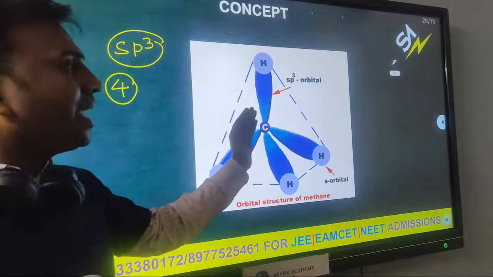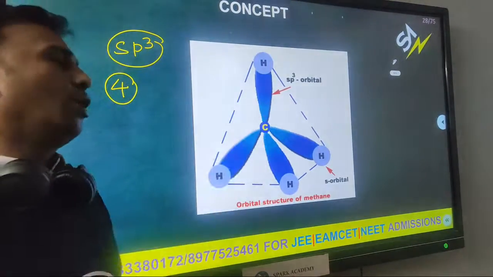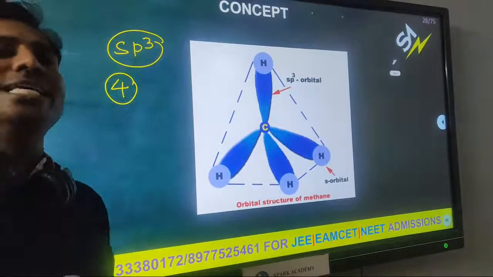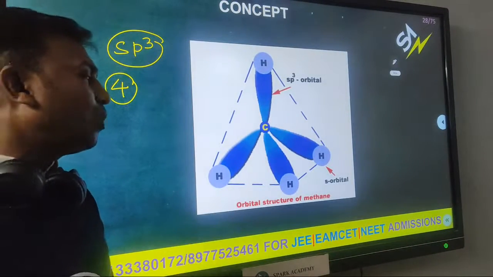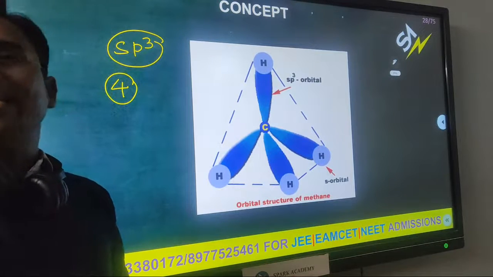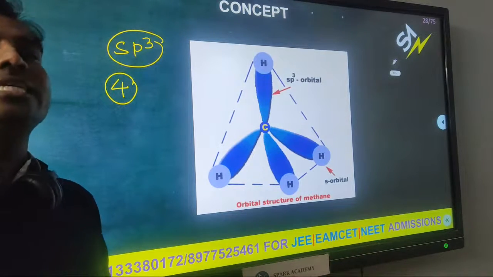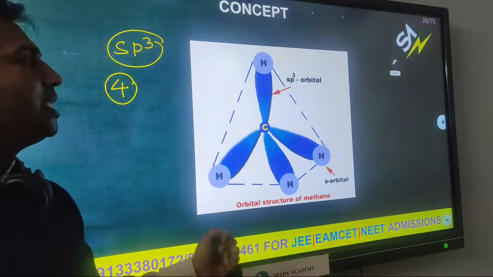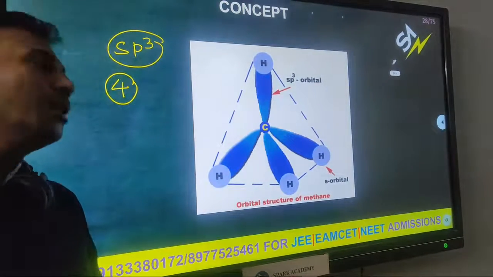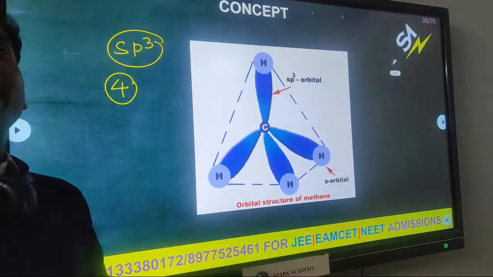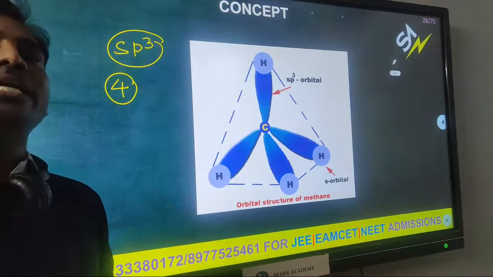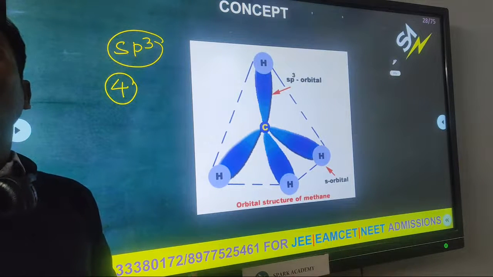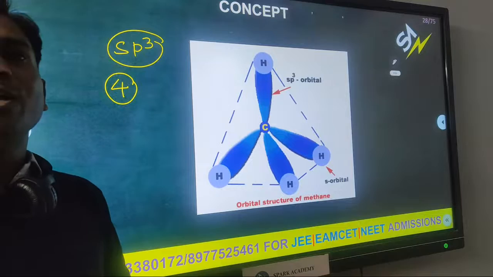These sp3 hybrid orbitals of the carbon overlap with hydrogen's s orbital. The result is methane. In this way, methane's formation takes place. Now, how many hybrid orbitals and how many pure orbitals are here?